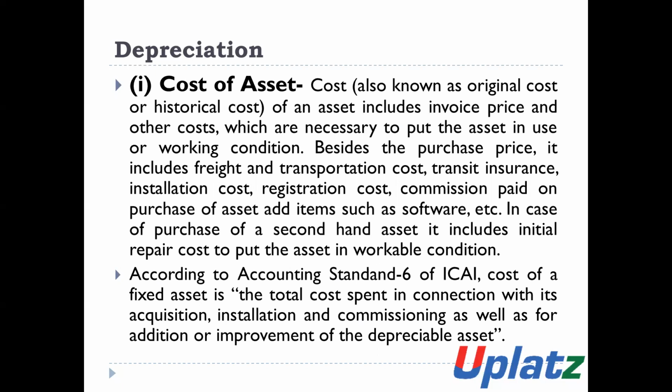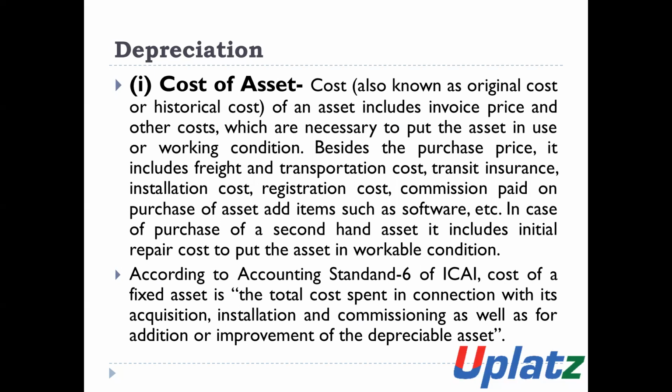Then the transportation charges from the place where we purchased the machinery to the factory will be the amount of freight and it will be included in the cost of assets. Installation charges are also included in the cost of assets because these are all expenditures which are necessary.